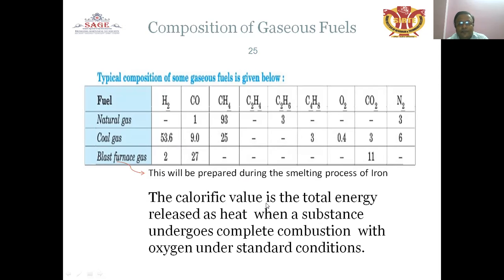The calorific value is the total energy released as heat when a substance undergoes complete combustion with oxygen under standard conditions. The typical composition of some gaseous fuels is given below.